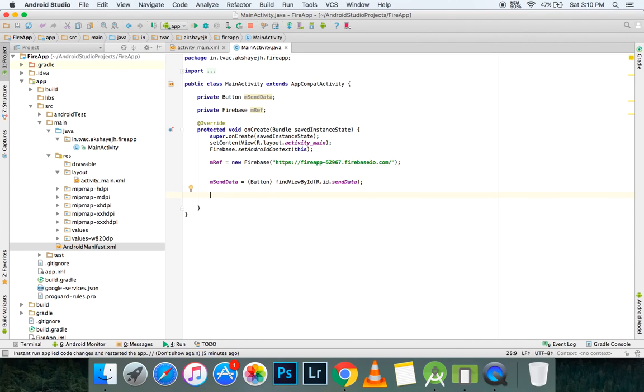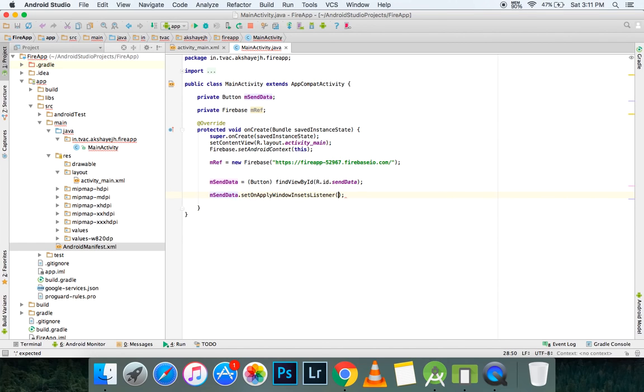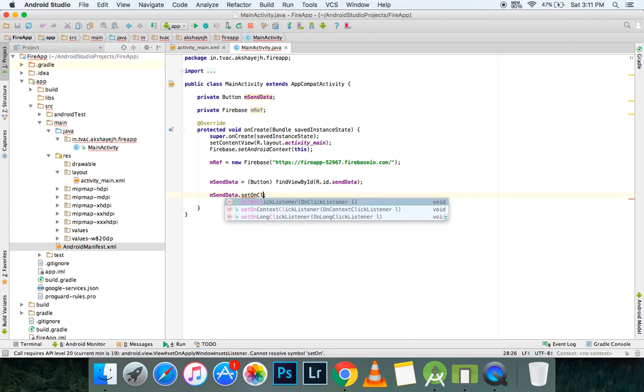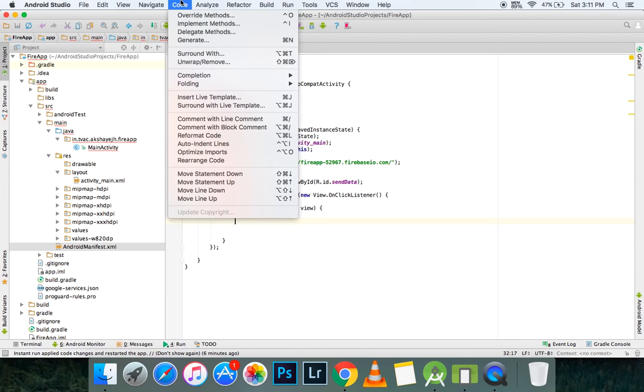So next thing that you want to do is sendData. This is the button. Let's add a setOnClickListener, new OnClickListener. So every time a user taps this button, it should perform some function, so we can add it here. Now we are getting some error. That's pretty weird because it's not showing anything to us. All right, maybe we can.